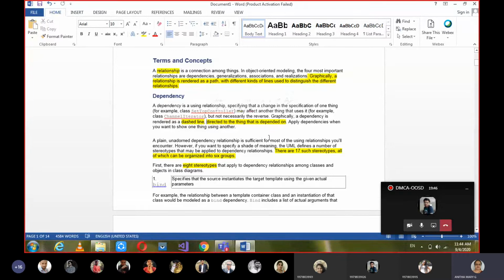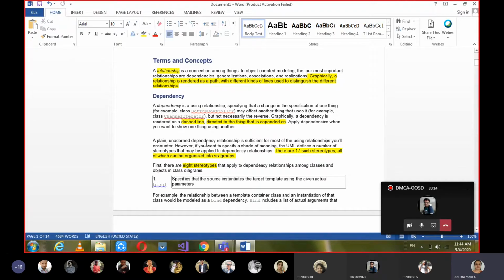These dependencies, those flavors are given in 17 stereotypes, which are organized into 6 groups. There are 17 different types of stereotypes for dependency, grouped into 6 groups. So let's learn each one.